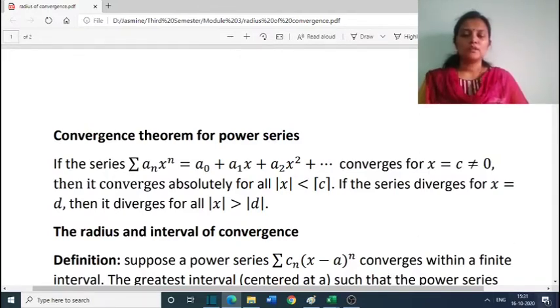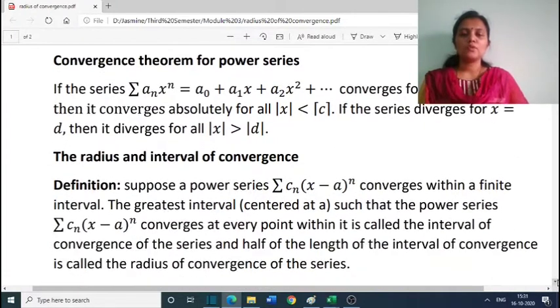So, this is the definition. Suppose a power series sigma cn (x minus a) raised to n, which is a power series centered at a, converges within a finite interval. The greatest interval centered at a such that the power series converges at every point within it is called the interval of convergence of the series, and half of the length of the interval of convergence is called the radius of convergence.